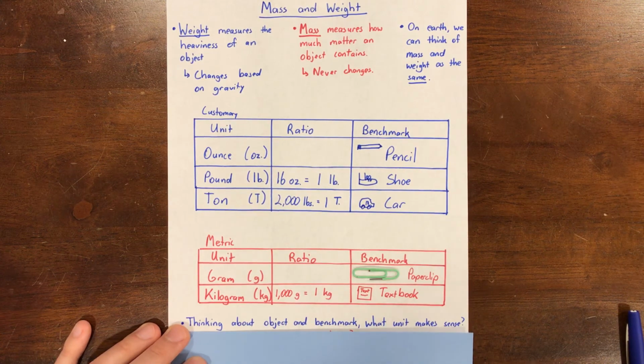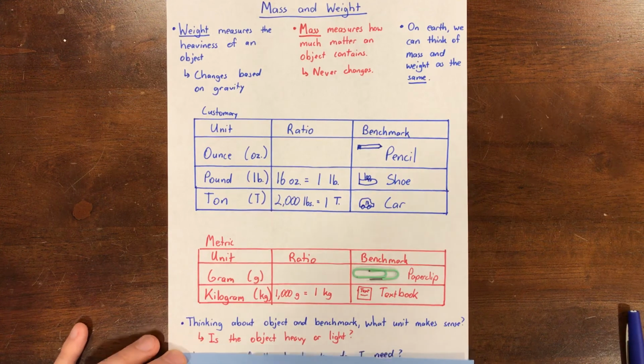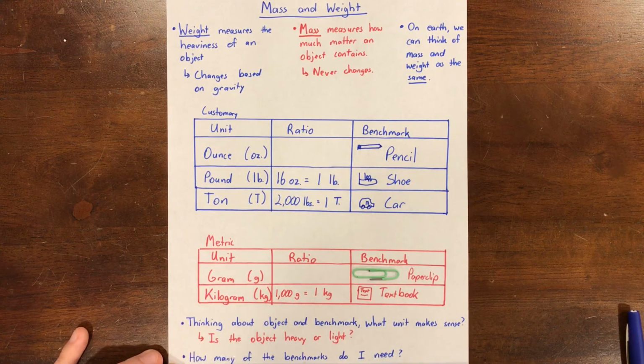Because we're talking about weight or mass, it can be helpful to think, is the object heavy or light? Once we've picked our unit, we ask ourselves, how many of the benchmarks for that unit do I need? So if we're measuring something in grams, we would think, how many paper clips would it take to weigh the same as the object that we're measuring?